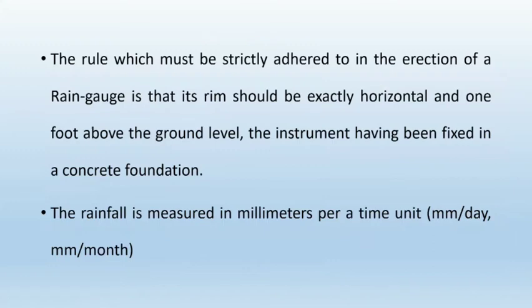The rule which must be strictly adhered to for the erection of the rain gauge, means for fixing the rain gauge, is that the rim should be exactly horizontal and 1 foot above the ground level, and it should be fixed in a concrete foundation.